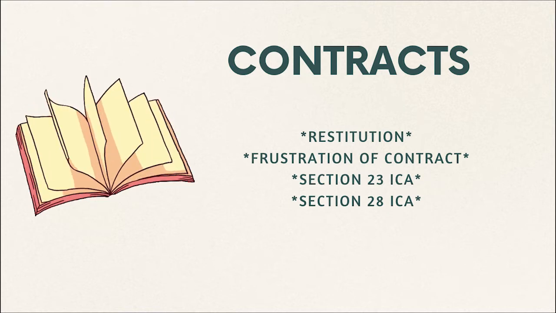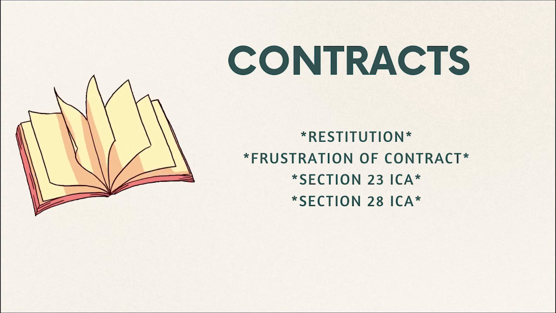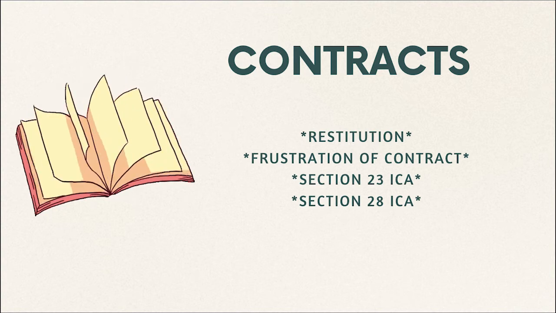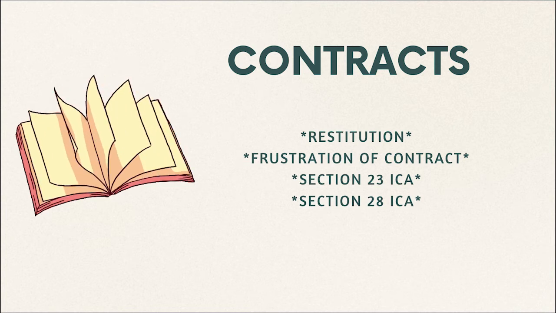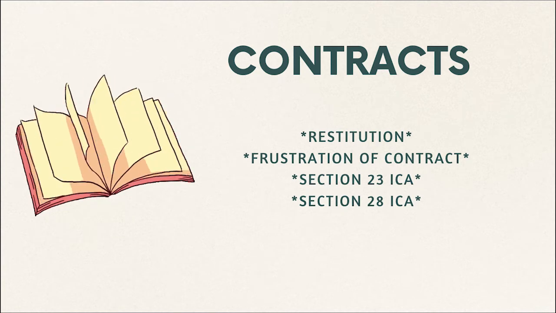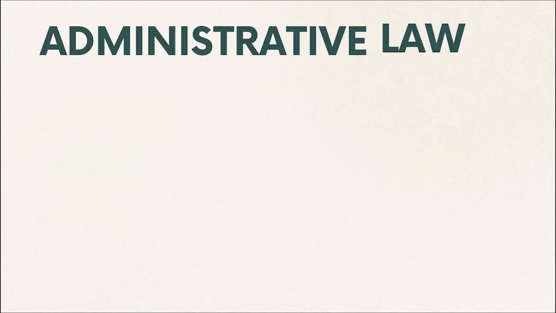Then we have frustration of contract under section 56, section 23 which discusses lawful object and also the conditions that are required for a valid legal contract, and section 28 which deals with restraint on legal proceedings. There are important case laws on all of these 4 areas, and this is why these areas and concepts and landmark cases related to this can possibly be asked.